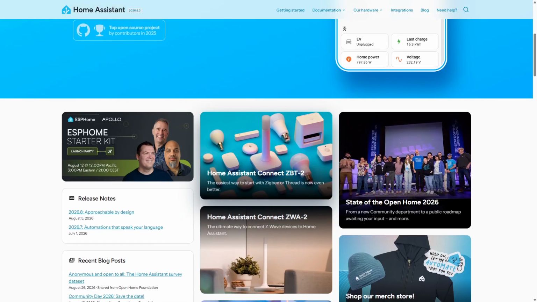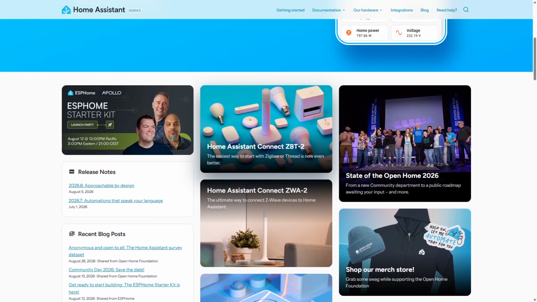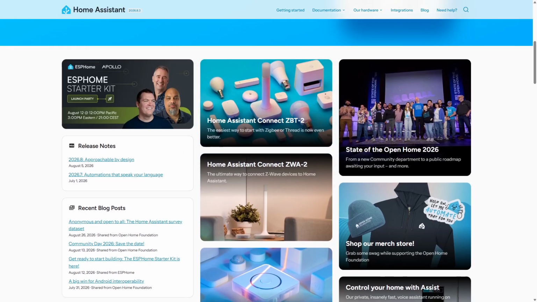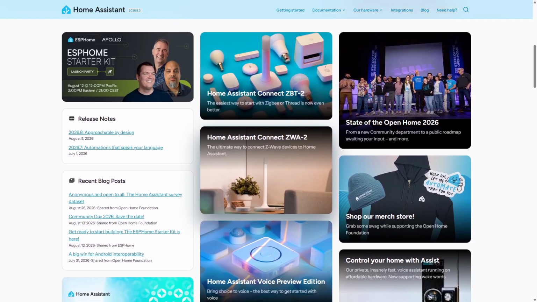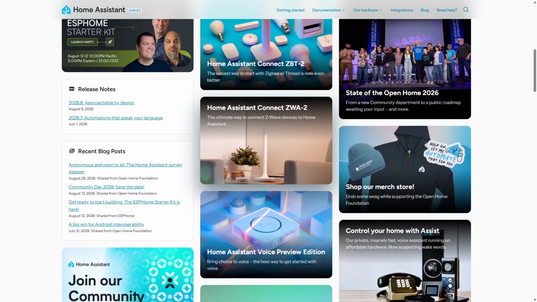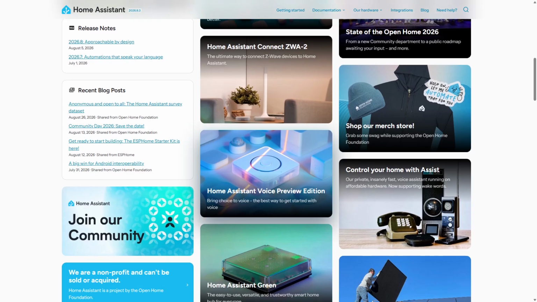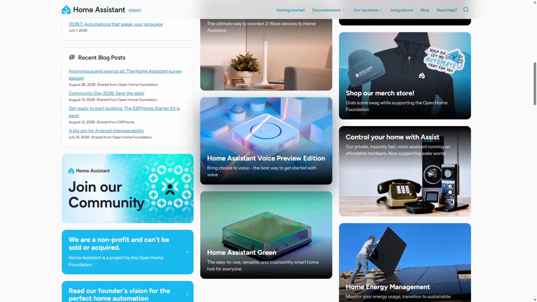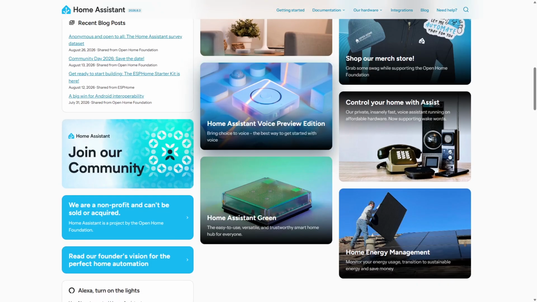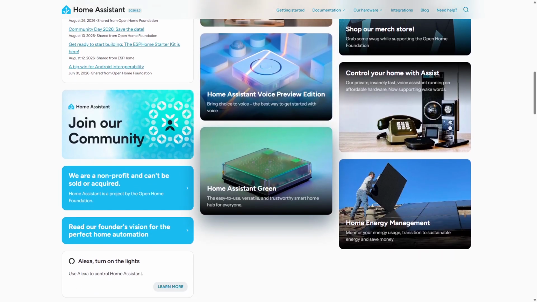Home Assistant excels for users wanting full control over smart home ecosystems, from lighting to security systems. However, it can have a steeper learning curve for beginners due to configuration complexity. Ideal users are tech-savvy homeowners or enthusiasts who prioritize privacy, customization, and deep device control in their smart homes.